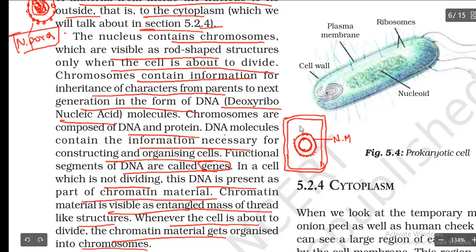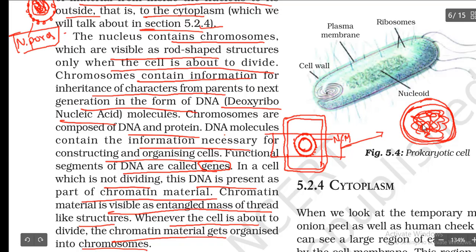Okay, keep it aside. Now I am going to take this section of the image and make it bigger here. So this is the nucleus and this is the nuclear membrane. Inside the nucleus you have a thread-like thing.